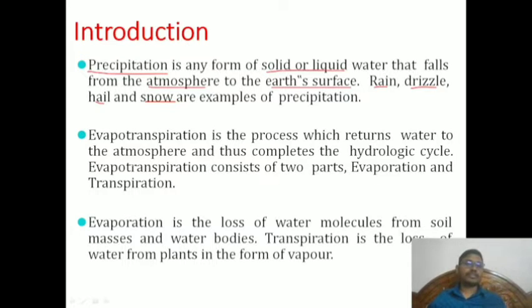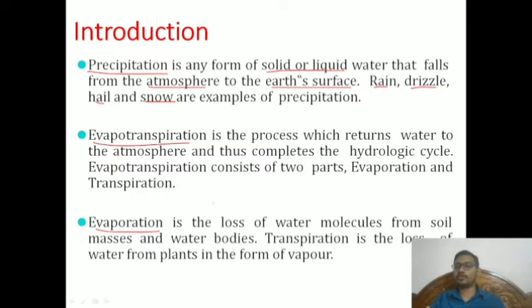After precipitation there will be what we will discuss in upcoming slides, called evaporation and transpiration. Evaporation is the water which evaporates from water bodies like ponds, lakes, rivers. The water which evaporates from plants is called transpiration. Evapotranspiration is the process which returns water to the atmosphere and thus completes the hydrological cycle.